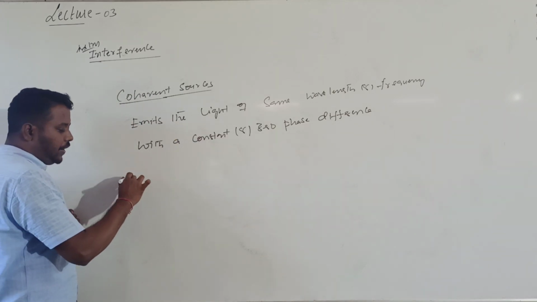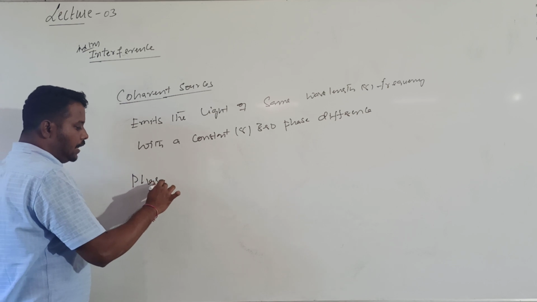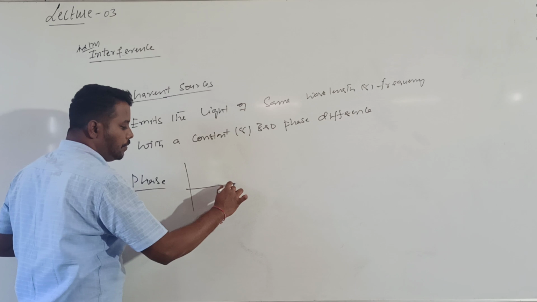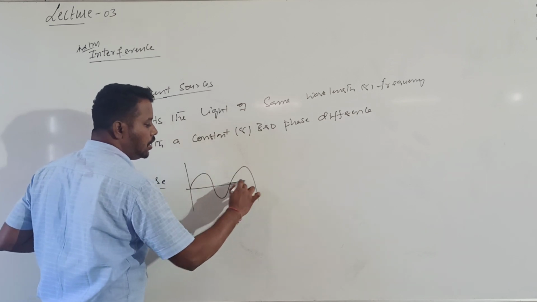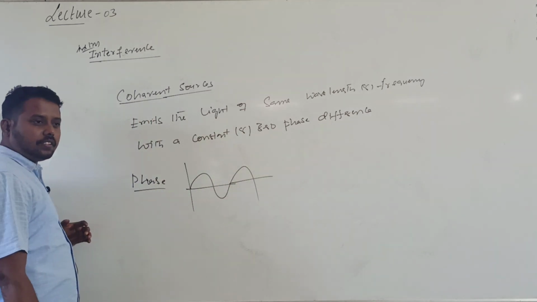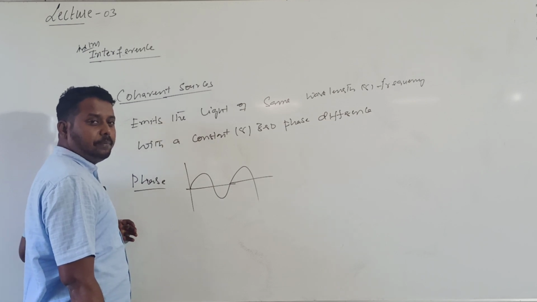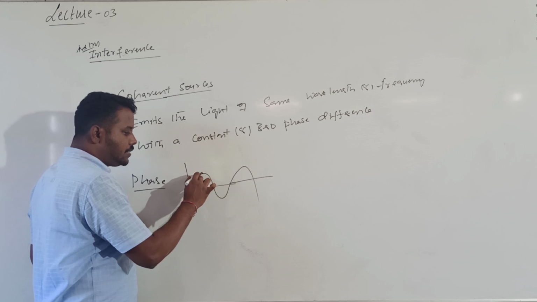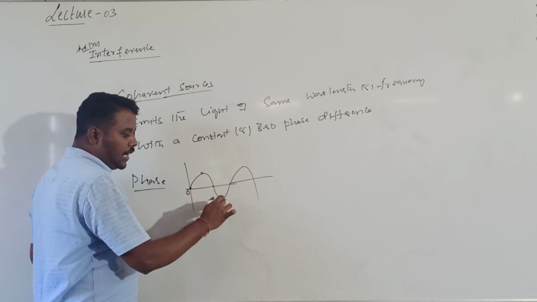So what is the meaning of phase? Whenever a wave is propagating through a medium, the particles of the medium will start moving. They will execute an oscillatory motion. If the motion is simple harmonic motion, the particle may be at the mean position, extreme position, mean position, opposite extreme position.